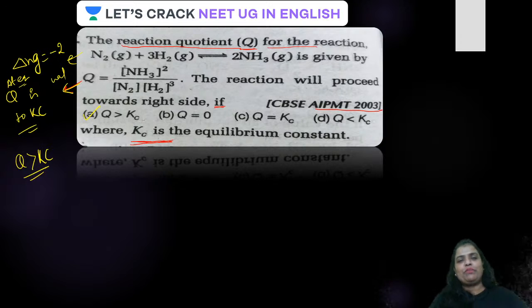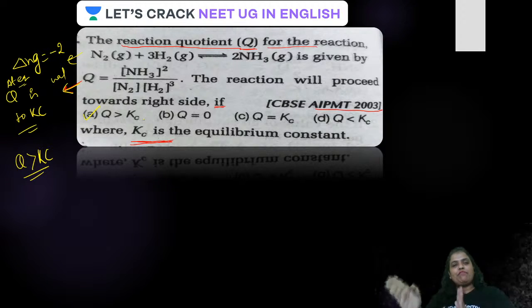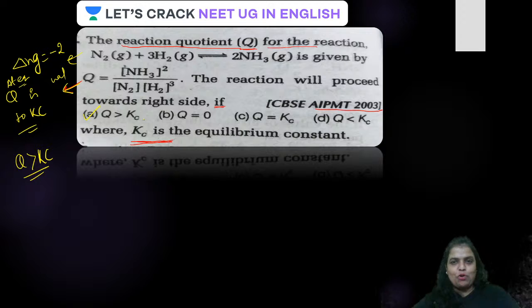So guys, Q is going to be equal to Kc if you want... Is that clear? Kc is the equilibrium constant. All done? Did it make sense? Done? Okay, guys.